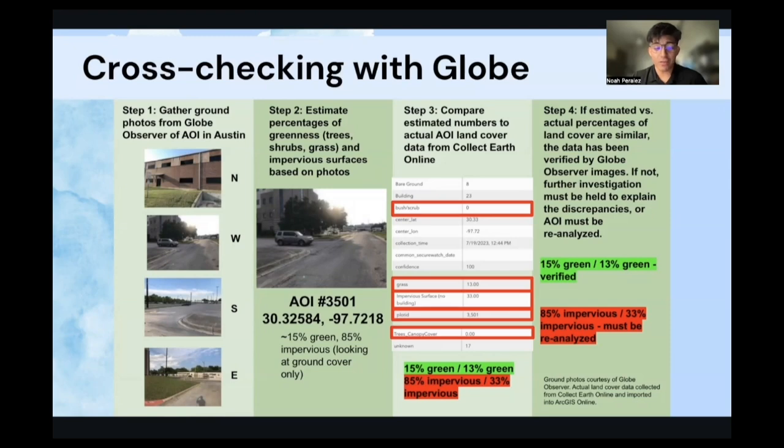Cross-checking land data with Globe Observer helps create variations in remote sensing data. This identification allows for local variations and for researchers to cover large areas and obtain more frequent updates.